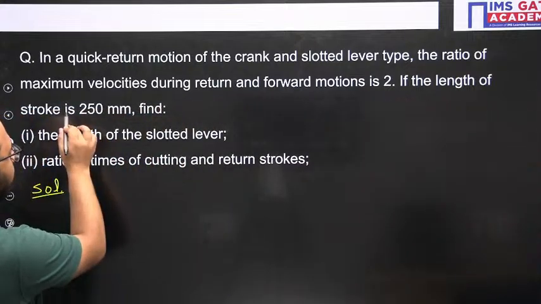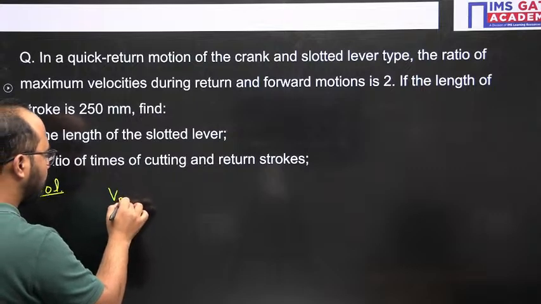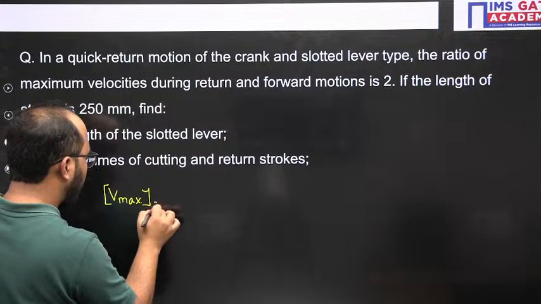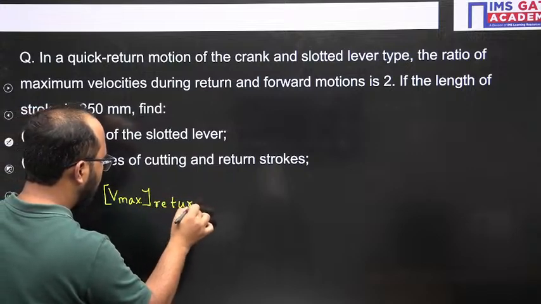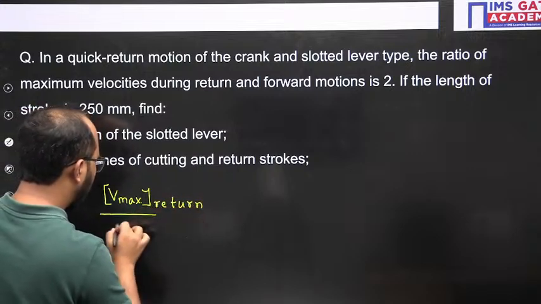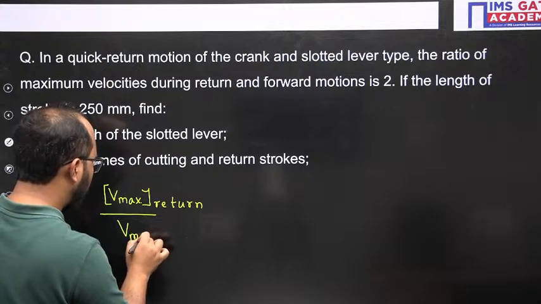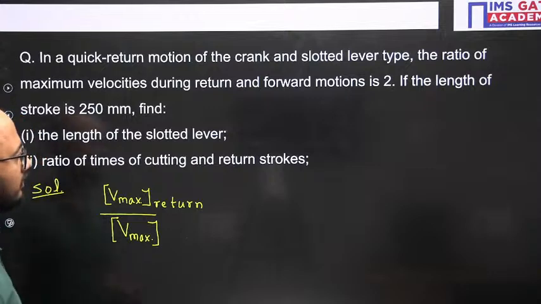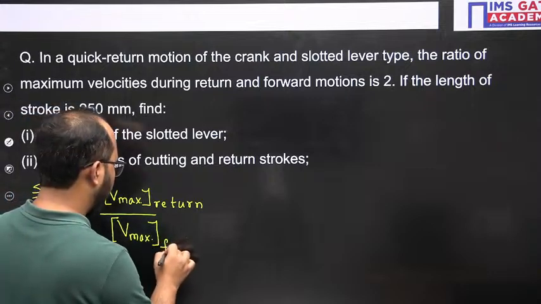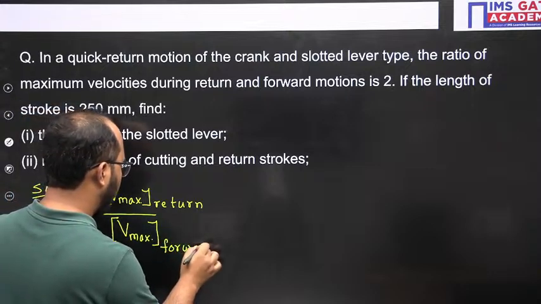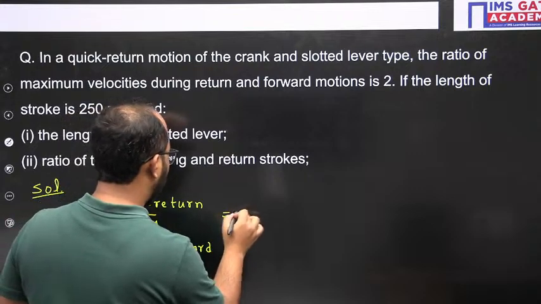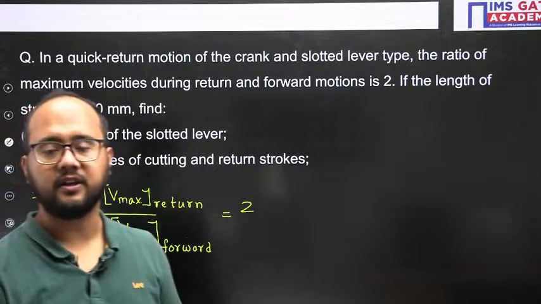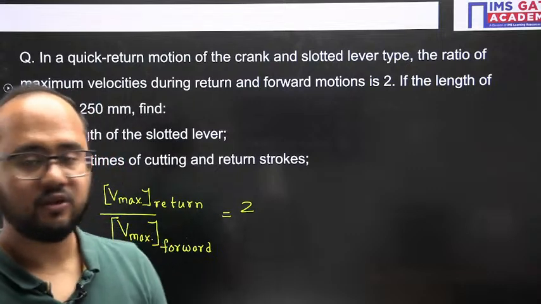They have mentioned the maximum velocity during return and the maximum velocity during forward motion. This ratio is 2, they have given. This ratio is very important.